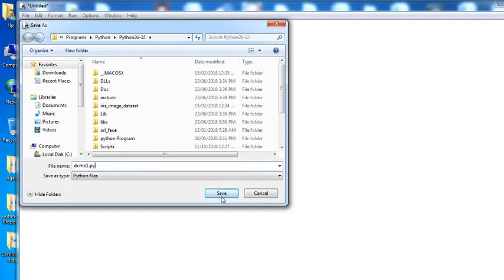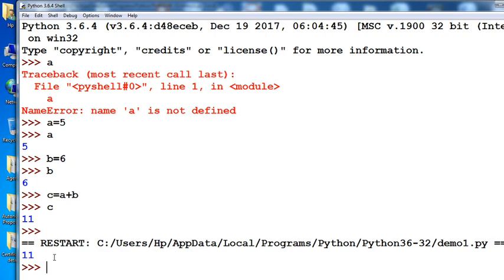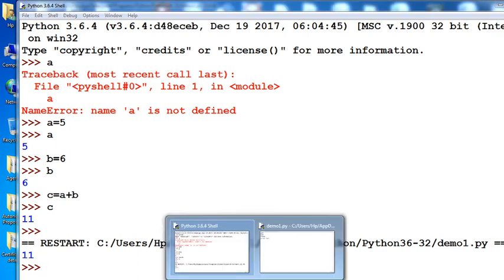Simply save demo1.py here, and automatically the output is displayed. That means the output is displayed in the command window. Remember that thing.